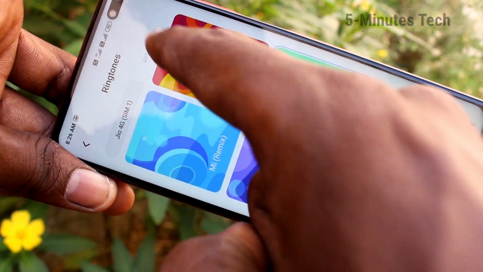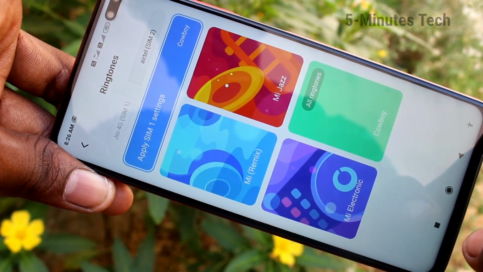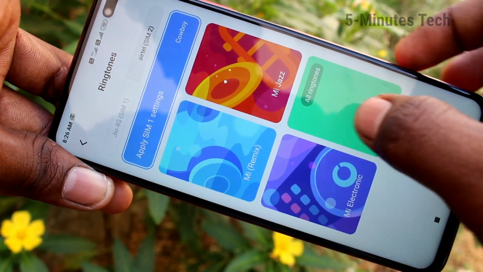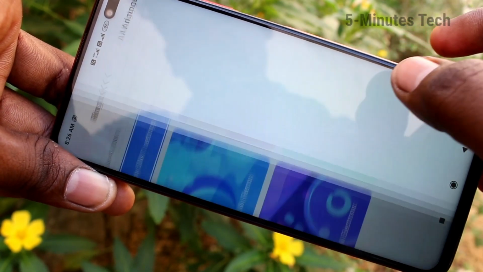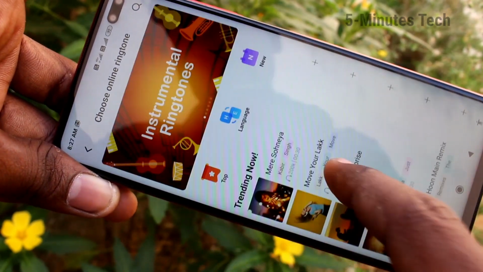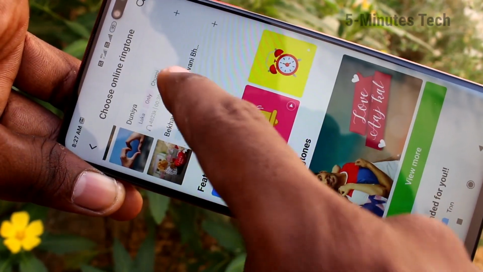This is SIM1 ringtone. If you select here SIM2 ringtone, you can set. You can just apply from SIM1 ringtone. Otherwise, you can choose different ringtones. Just you can select from the online ringtones. Otherwise, select from the local ringtones.